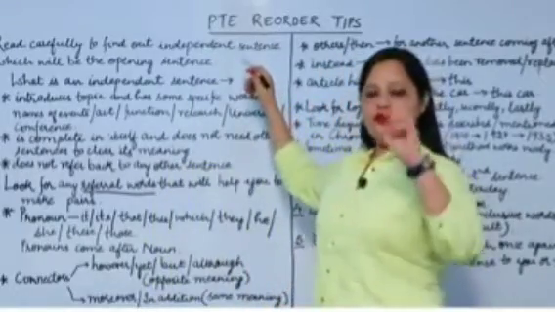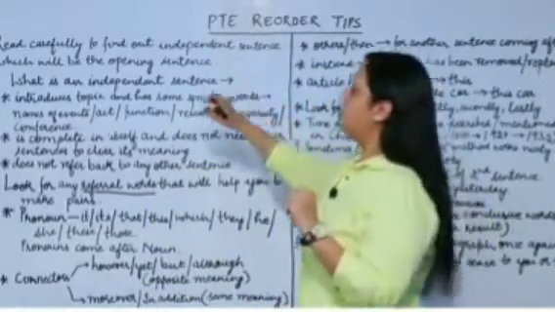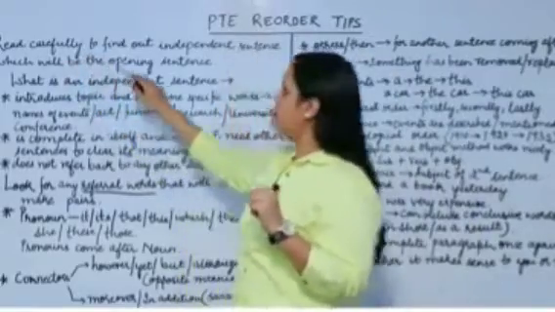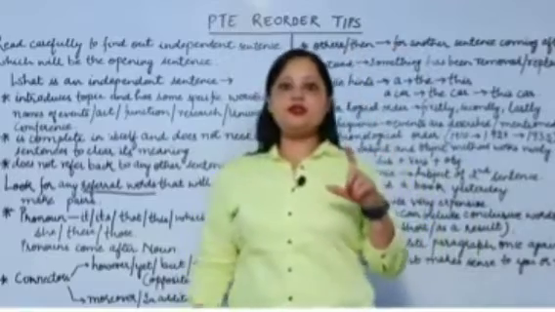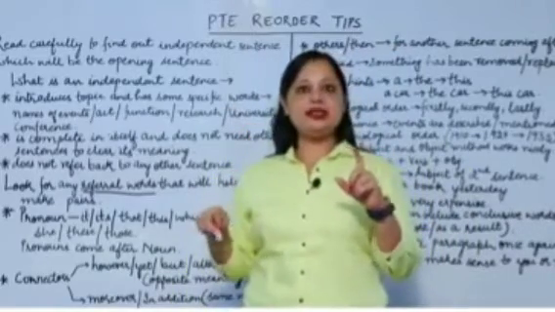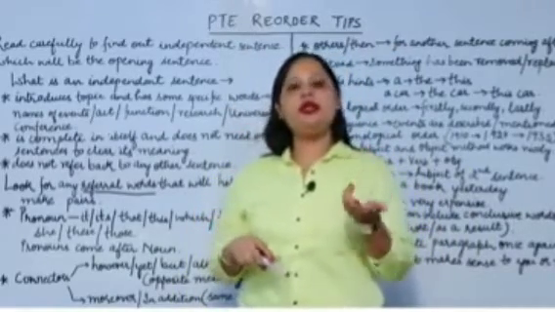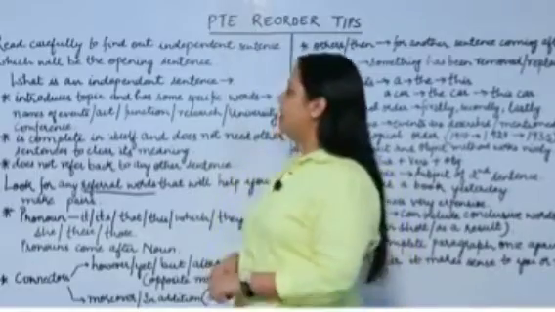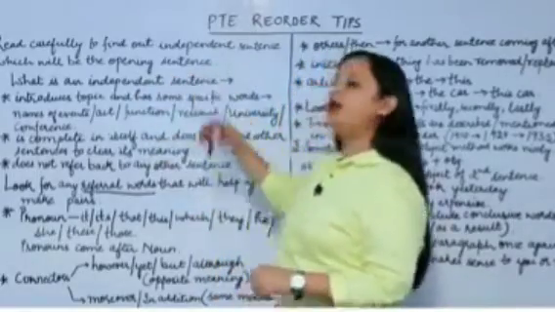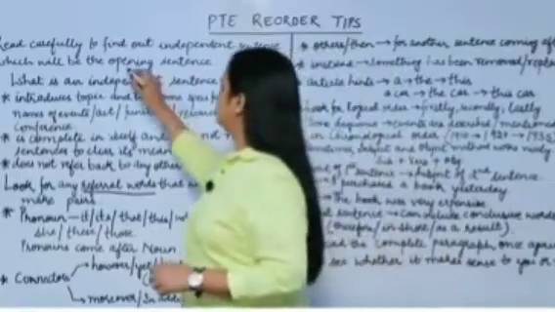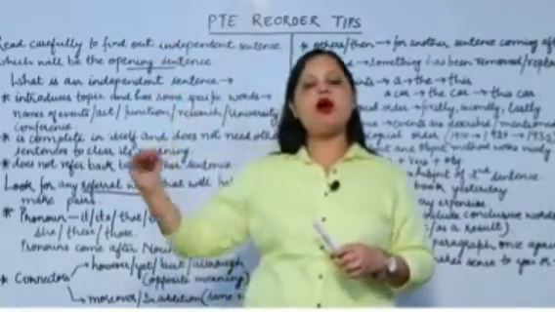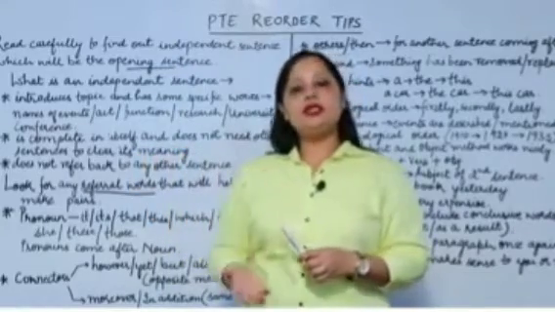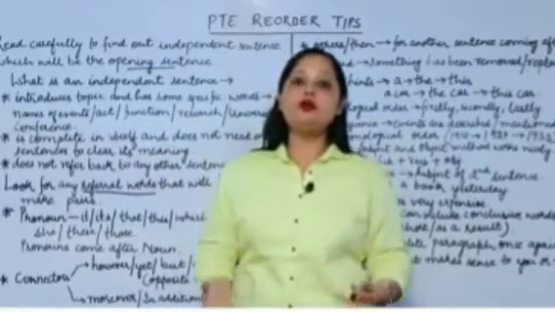The very first thing, when you get the question in front of you, is to read it very carefully to find out an independent sentence. Read all the sentences nicely just to find the independent sentence, which will be the opening sentence. It is the sentence that you can just put at the beginning of your answer. But what is an independent sentence, and how do you find it?